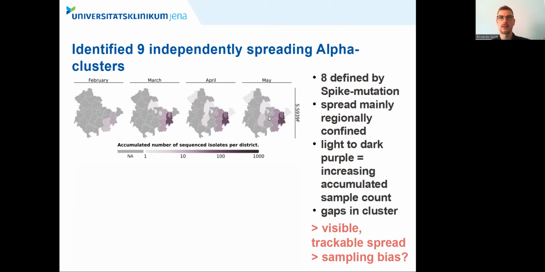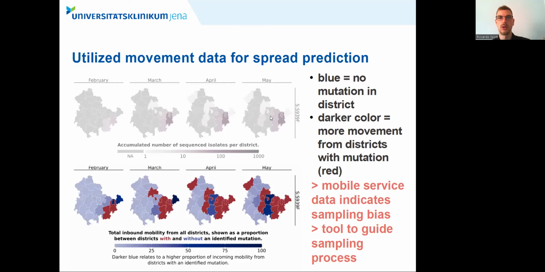To further investigate this sampling bias and eventually predict the cluster spread, we then utilized movement or mobile service data, provided and analyzed by our cooperation partner. Here, blue districts are districts where we not yet found an isolate belonging to the cluster, while in red districts we already found a cluster sample.